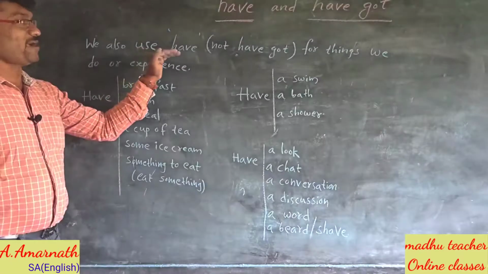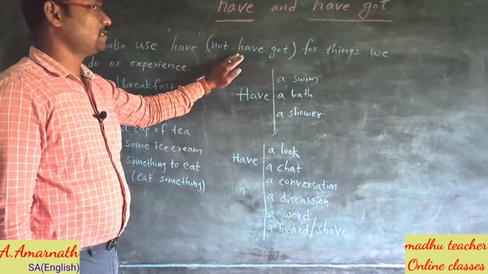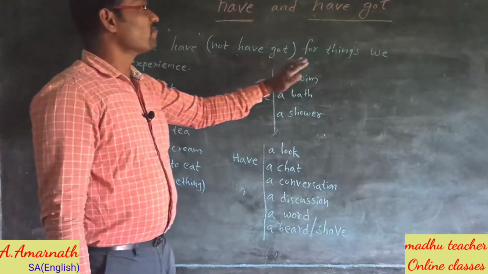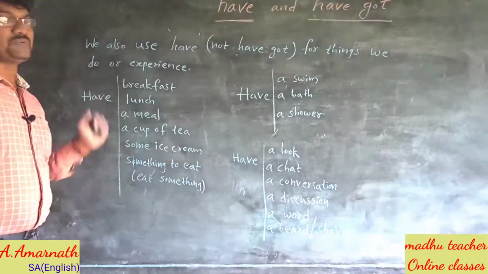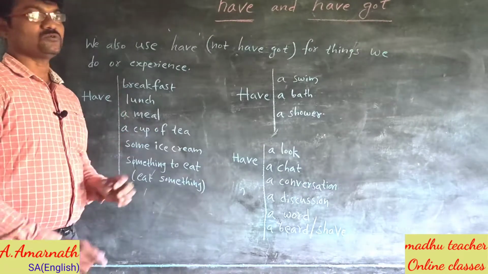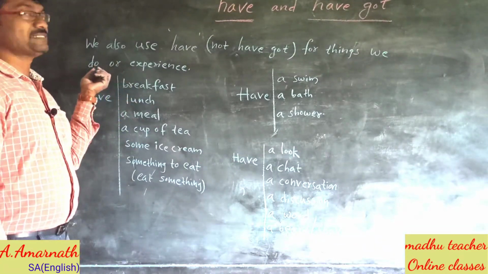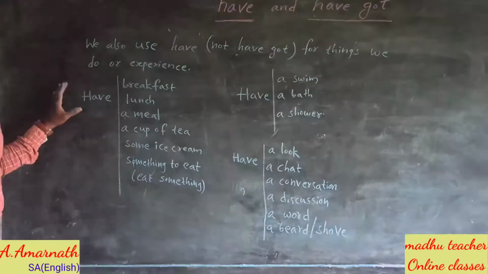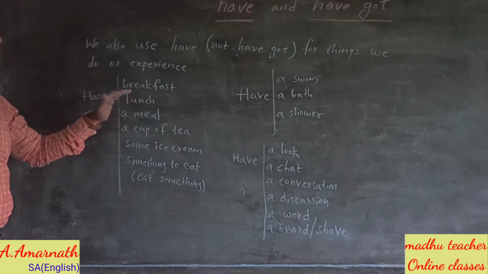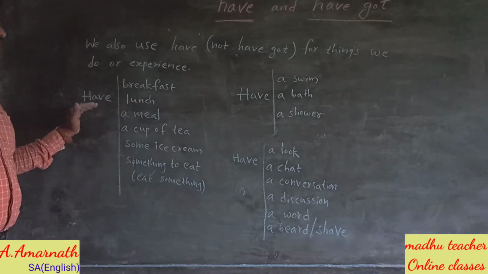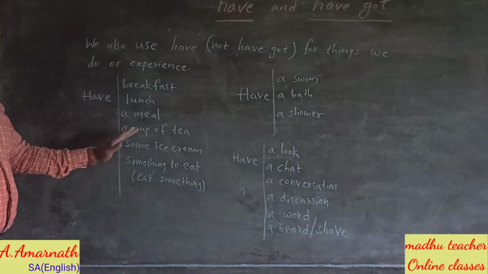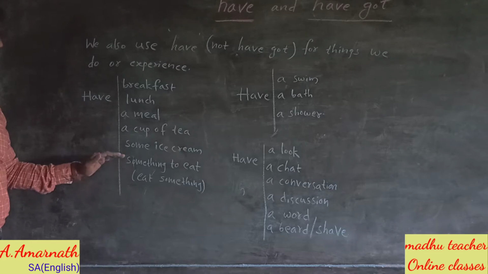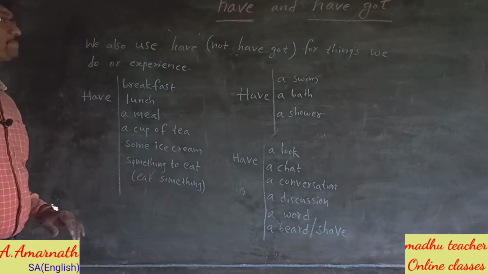We also use have, not have got. We don't use have got. We also use have for things we do or experience. We also use have to talk about some actions or experience. You can say have breakfast, have lunch, have a meal, have a cup of tea, have some ice cream, have something to eat. Have something to eat means eat something.